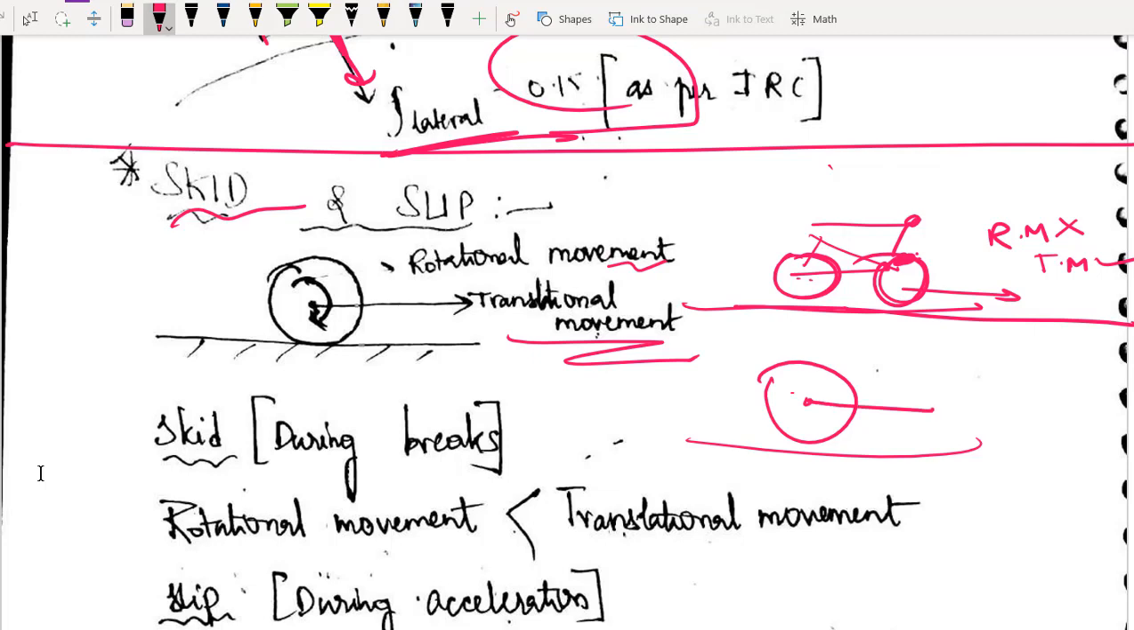तो गाड़ी क्या हो जाती है? You apply the brake, even then it moves forward, and most possibly आपका control miss हो जाता है and you fall down. So that is called skidding. I hope you got it.